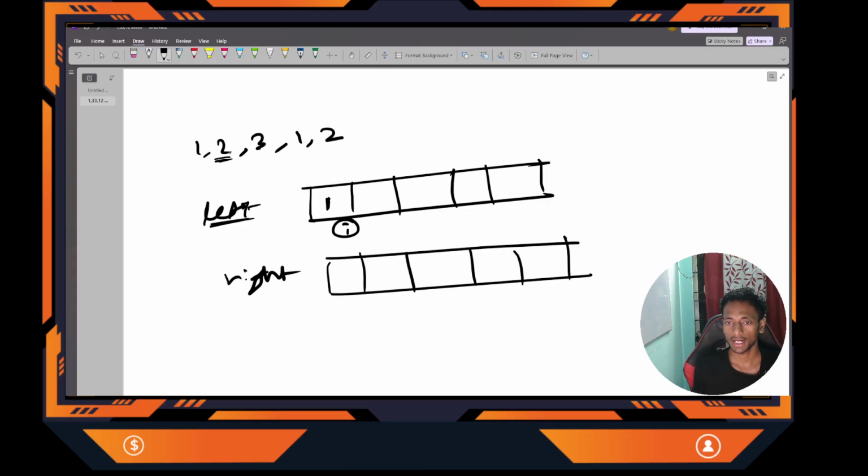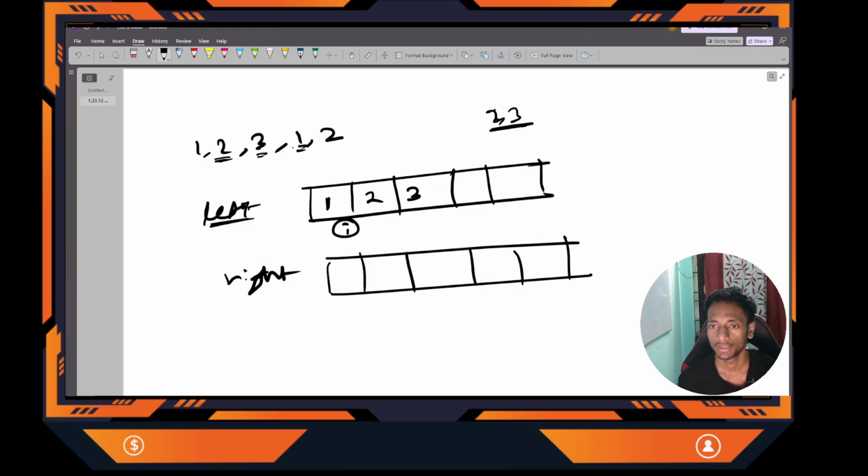Next, can I add this to the previous subarray? Yes, because this is non-decreasing. 2 can be added to 1, so this length will be increased by 1. 1 plus 1, it is now 2. Ending at index 1, the length of the non-decreasing subarray is 2. Next, I go to the element 3. Can I add this 3 to the previous subarray? Yes, because the previous element was 2 and the current element is 3, so 2 and 3 is non-decreasing. The previous length is 2, and 2 plus 1 is now 3.